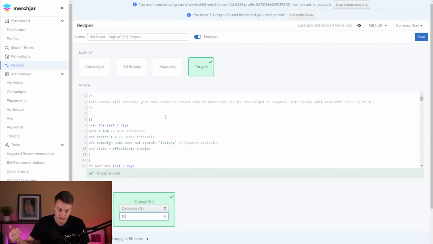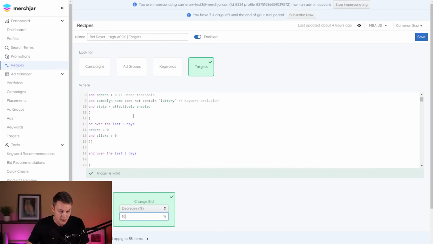This will decrease bids based on recent data. Here you can make adjustments to your ACOS, number of orders, and how many days. For the number of days, I would say anywhere between 3 and 7 would be appropriate, with whatever shift happened being the start of that date range. There's also a setting in here for anything that's got 0 orders and more than 0 clicks, and you can adjust this too for the recipe.